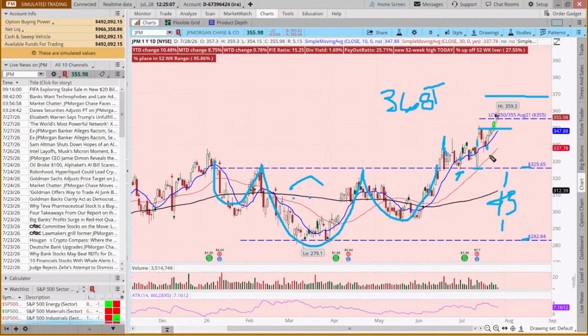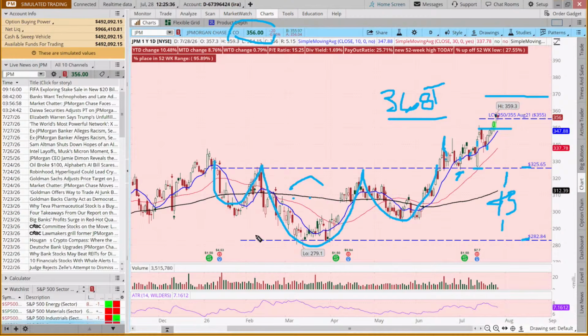But it just shows, and now we're at 356, so we're a long way towards this target of 368. Will it make it? We don't know. But if we had bought the stock here when it broke out, which would have been at about 330, we wouldn't be unhappy with our results so far, would we? I wouldn't. Some of you may be.